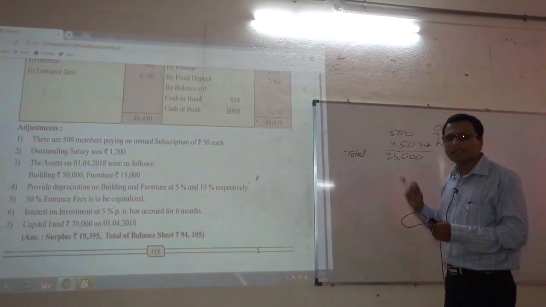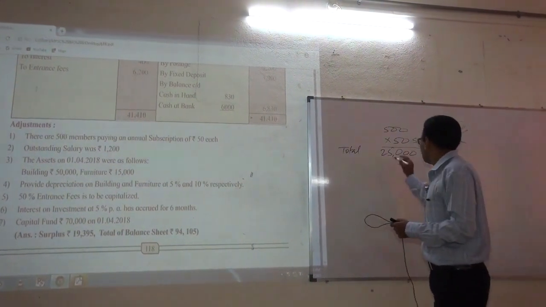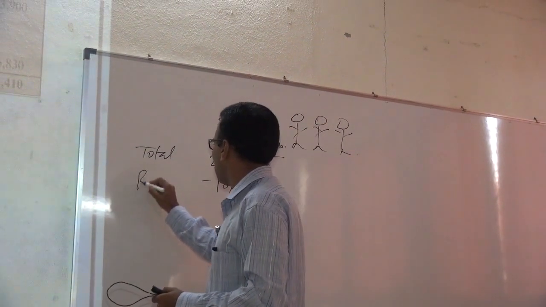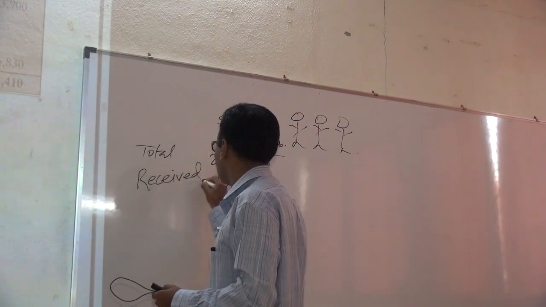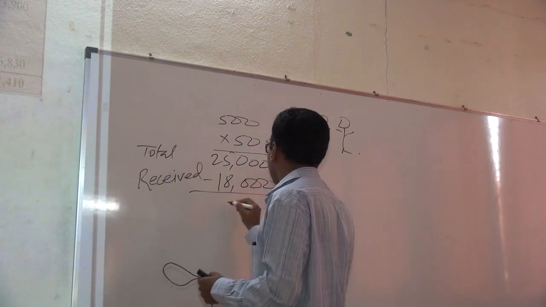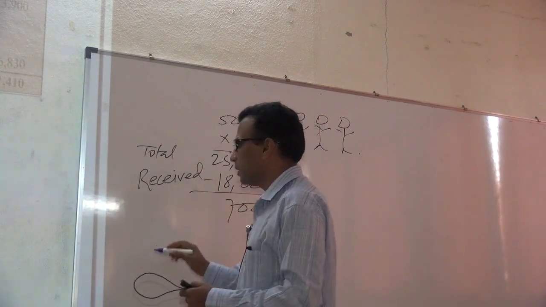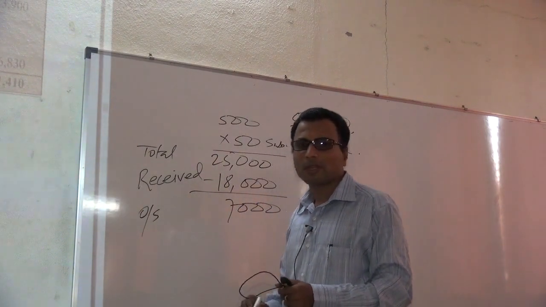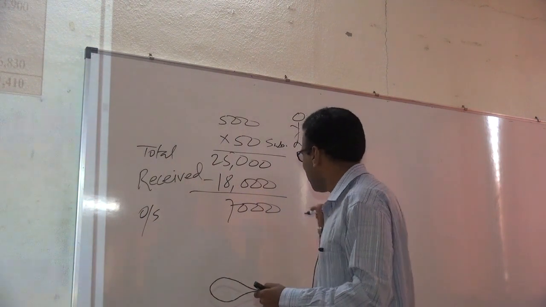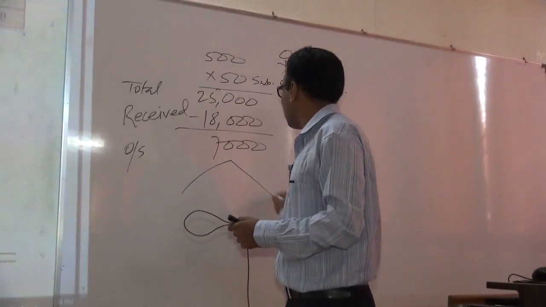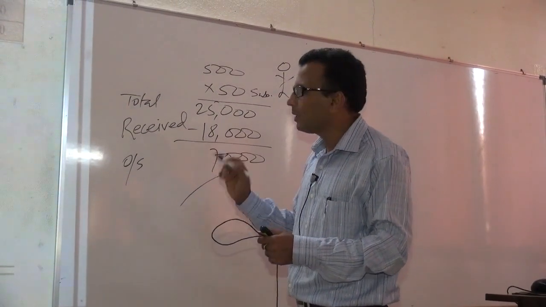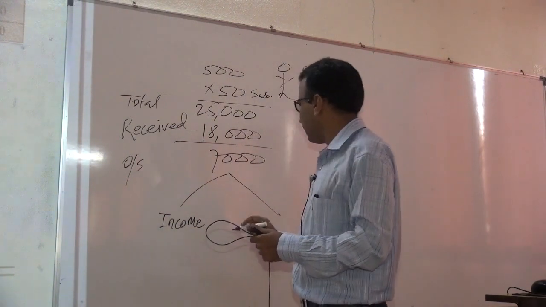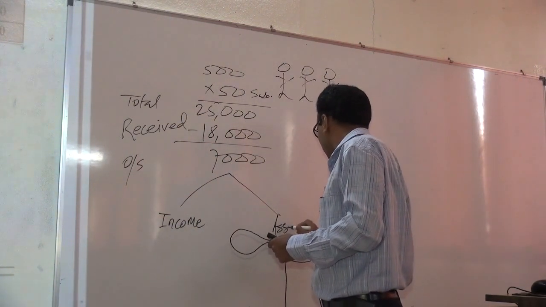But when we look at the receipt side, we found only 18,000 have been received this year. Means rupees 7,000 subscription is outstanding for this year, and this is the outstanding subscription for this year. So this outstanding subscription will be added to the subscription on income side, and it will be shown on asset side. That's it.